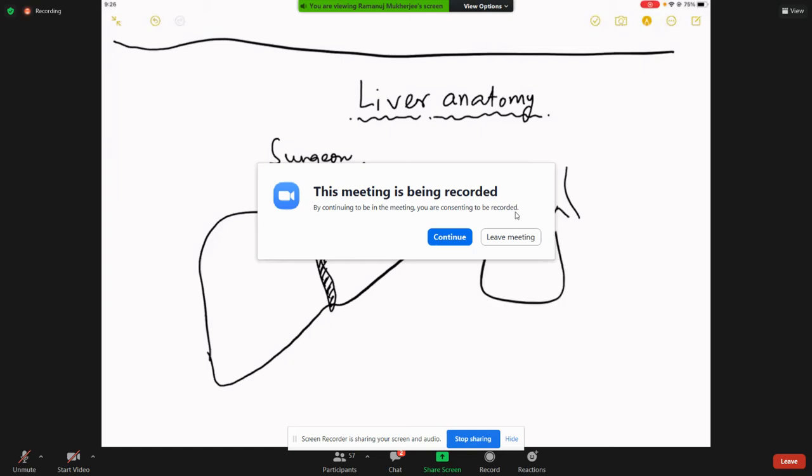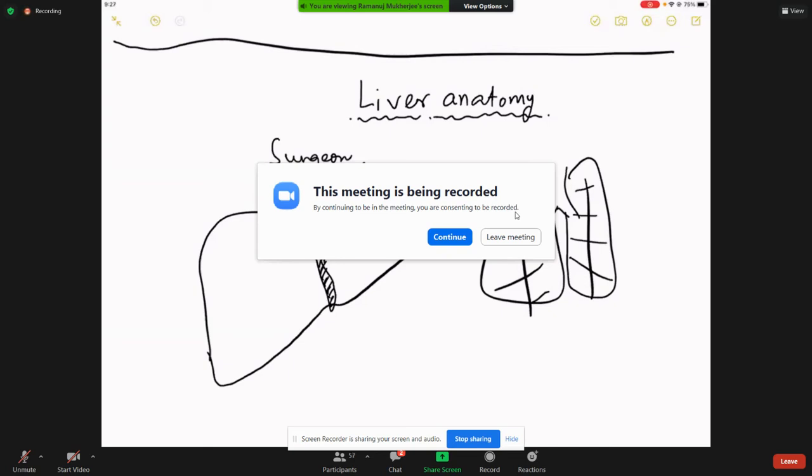The first thing that I learned that an organ has segments was probably the lung. Please correct me if I am wrong. Remember that the lungs were known to have 1, 2, 3, 4, 5, 6, 7, 8, 9, 10 and all of these interesting things. Now, when I was preparing for my NEET exams, I came to know that the liver also had this funny nomenclature: 1, 2, 3, 4, 5, 6.